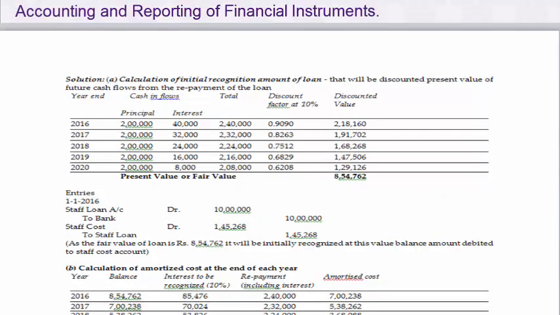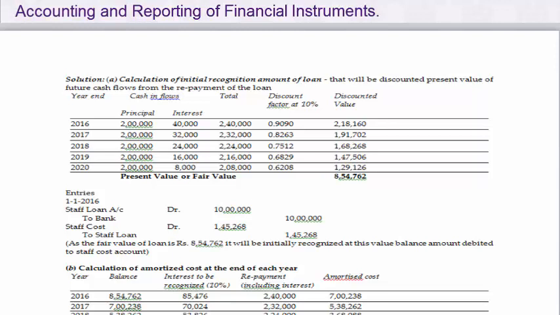now what was the question? PQ Limited has given a loan of 10 lakhs at 4% interest, whereas the market rate of interest is 10%. Here there is a little bit of correction I would like to tell, because there is written 1/1/2008, whereas it is 1/1/2016. Instead of 8, you please take it as 16, and then work accordingly. That's only a case of the year change. Nothing else. The balance is the same.